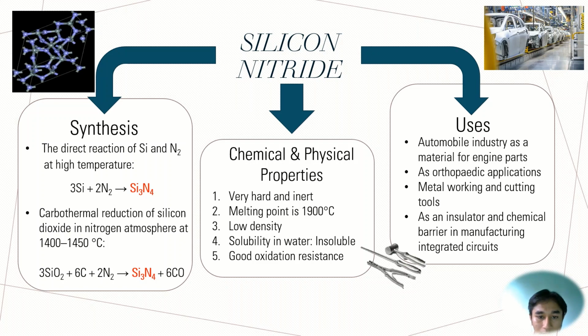Third, it has a low density. It is insoluble in water. And lastly, it has good oxidation resistance. Then we will go to the uses of silicon nitride. Firstly, it is used in the automobile industry as a material for engine parts. Secondly, in orthopedic applications, metalworking and cutting tools, and as an insulator and chemical barrier in manufacturing integrated circuits.